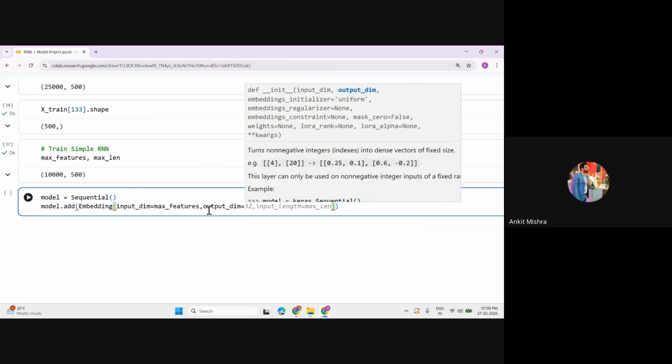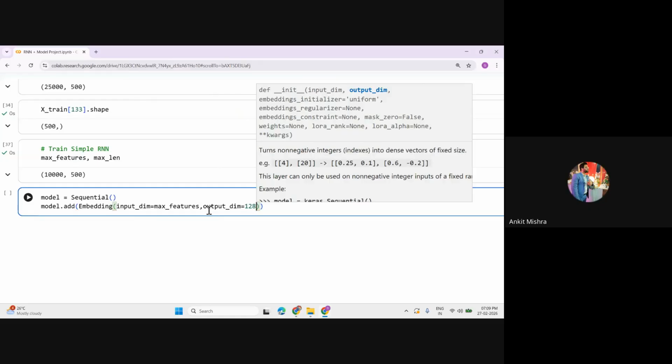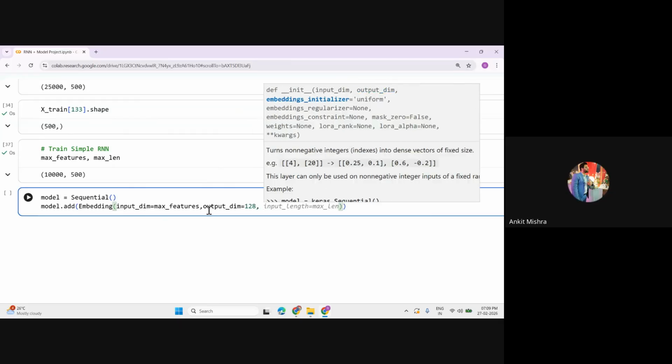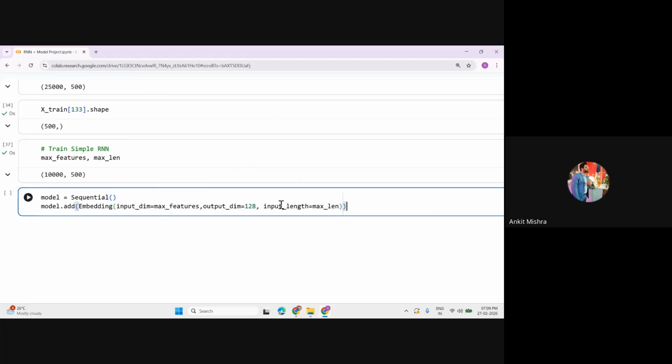Let me take the output dimension as 128, right? Then you have to give your input length, and we know that the input length of the dataset we have is 500. So you can simply pass input length equal to maximum length, and this is your first layer, the embedding layer, right?